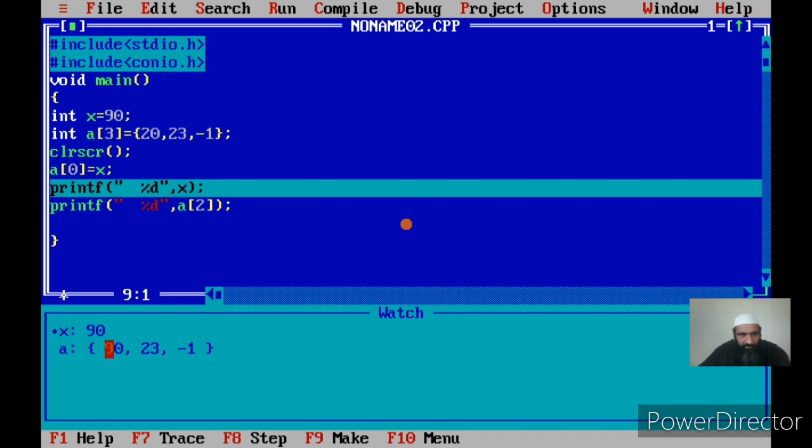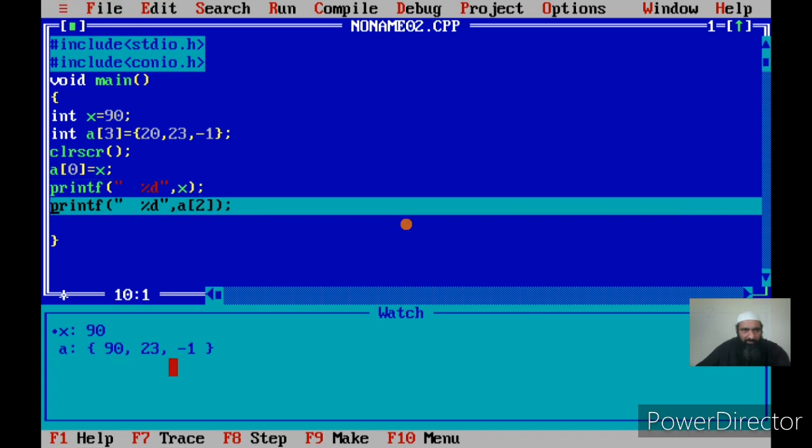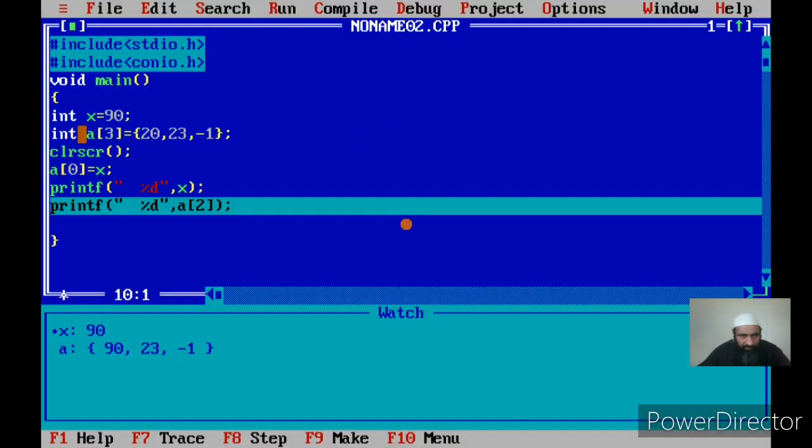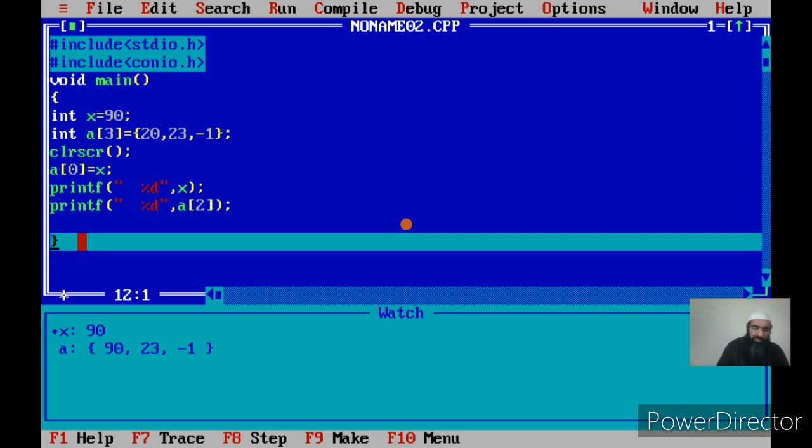So now I'll print the value of x and see the result. It's 90 because x has a value of 90 at this stage. If I change the value of x here, and print after that, the value of x will be different. Now I printed the value of the third element, which is -1 because I have not changed the third element at any of the steps. So let us see if it comes as -1. This is how we print.